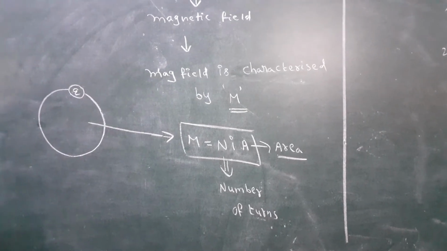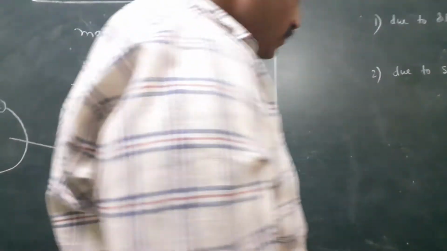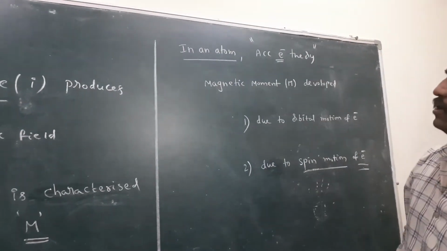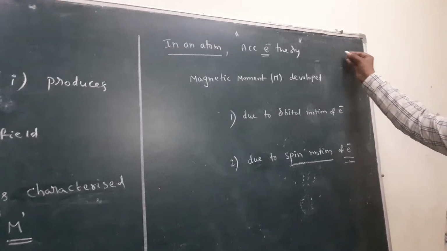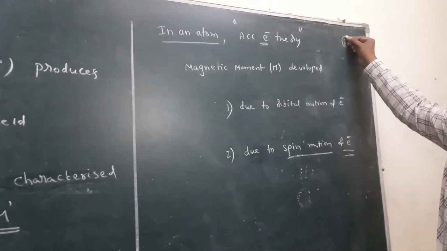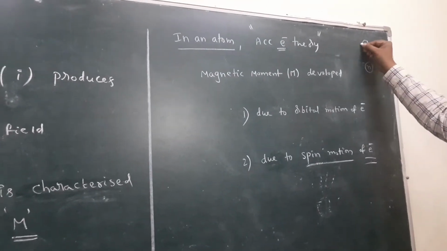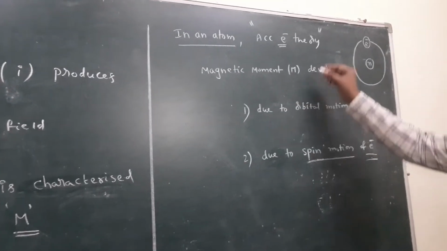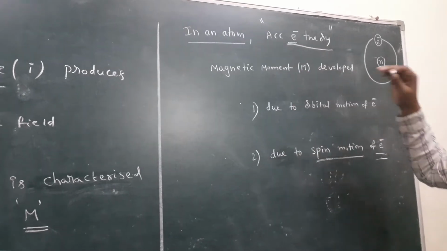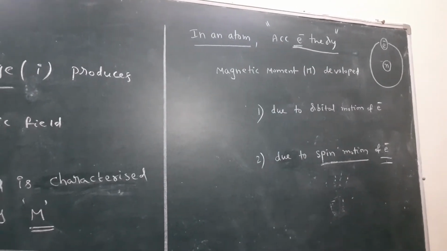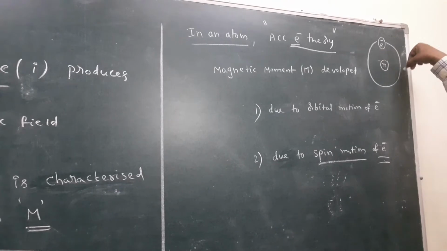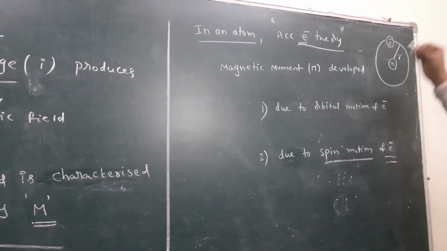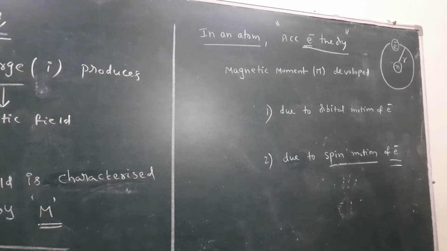Here, according to electron theory, in an atom, each electron moves in a circular path around the nucleus. Inside the atom, all electrons revolve around the nucleus in a circular orbit of radius r.